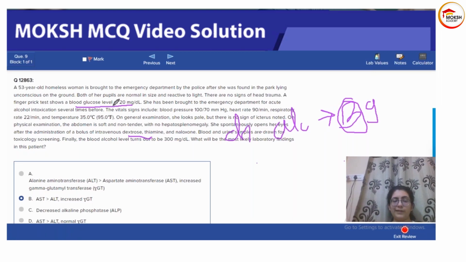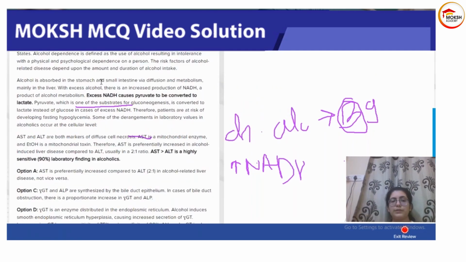So there is a very low level of glucose in alcoholic disease. Why is it so? There is a long pathway given in the biochemistry book, you can check it, but the major point is that whenever you take a lot of alcohol, there is increased NADH due to alcohol metabolism. This NADH causes pyruvate to convert to lactate. The pyruvate that is formed at the end of glycolysis, which goes into the Krebs cycle to generate ATP, gets converted to lactate.